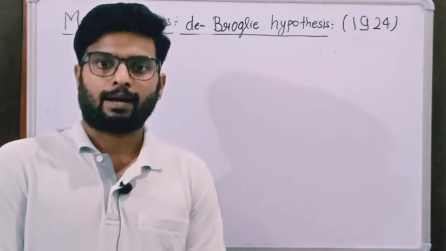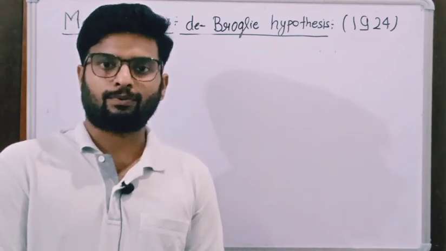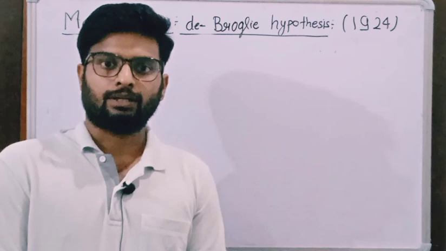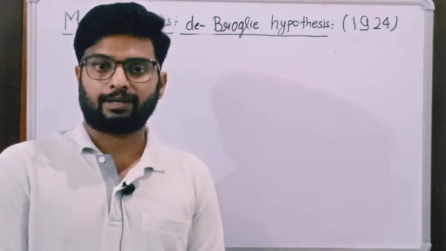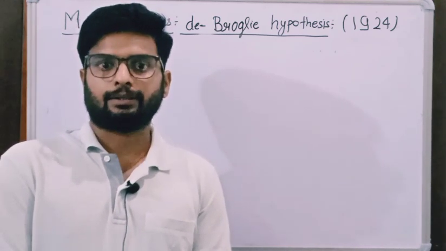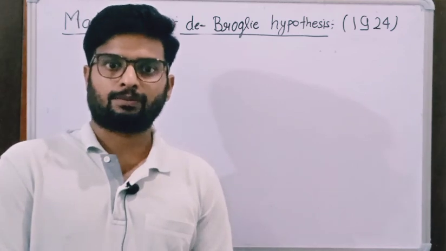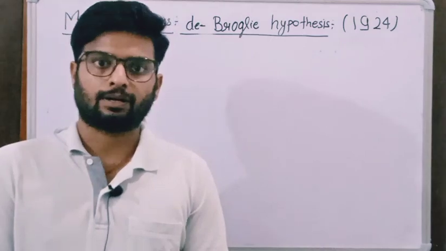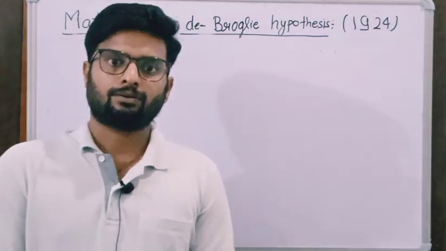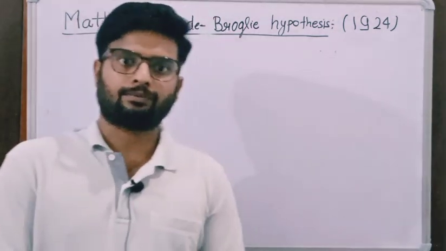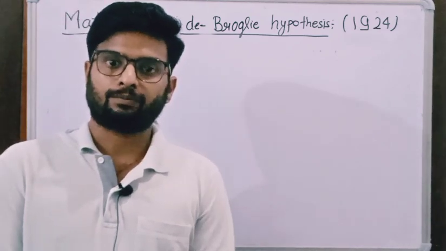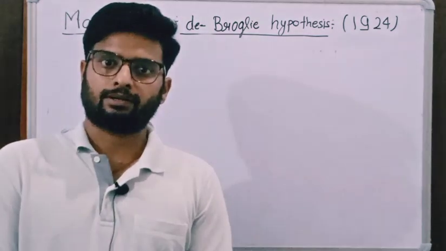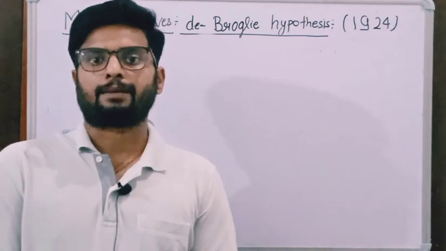So the hypothesis of de Broglie was given in 1924, which is also named as matter waves. But before starting this hypothesis, let us talk about some historical development. Before the experiment of the photoelectric effect or black body radiation,